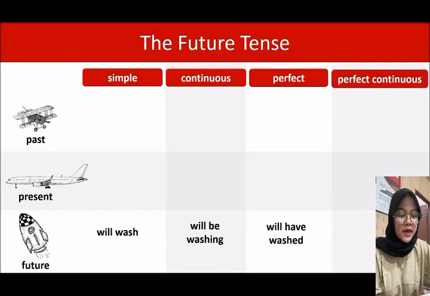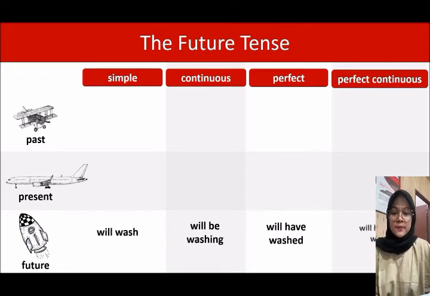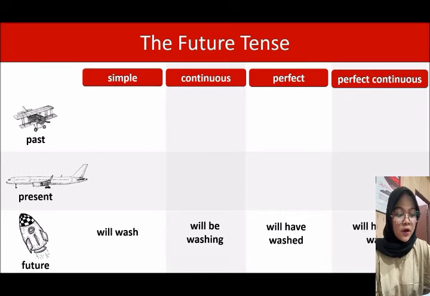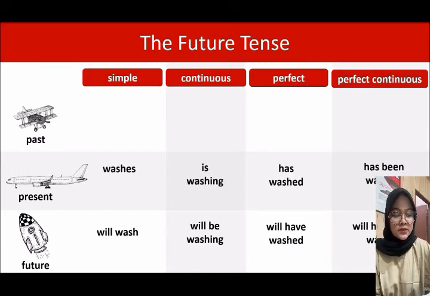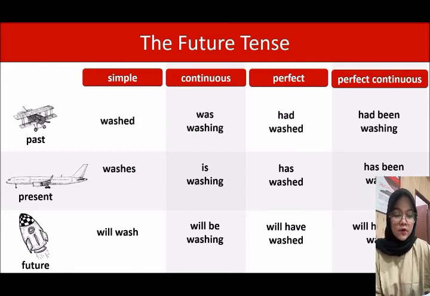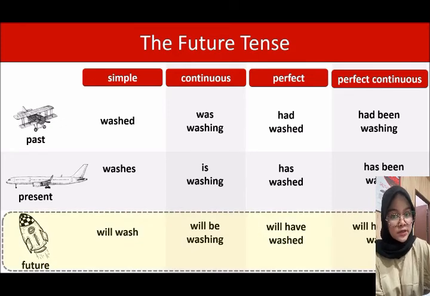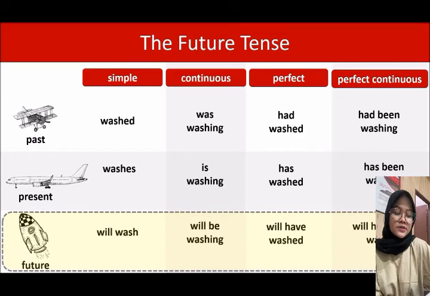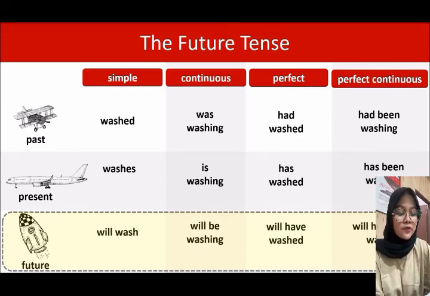The ones we've looked at today are the simple future tense, and the example of the simple future tense is will wash. The future continuous tense, will be washing, and the future perfect tense, will have washed, and the future perfect continuous tense, will have been washing. And just for the context, here are the four in the present tense, and here are the four in the past tense. But the ones that we've spoken about today are the future tense ones.